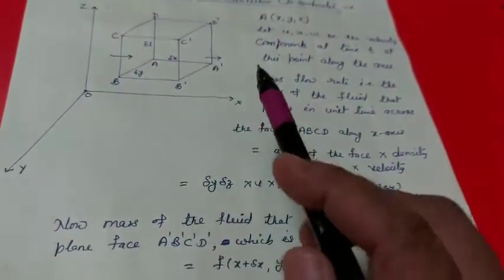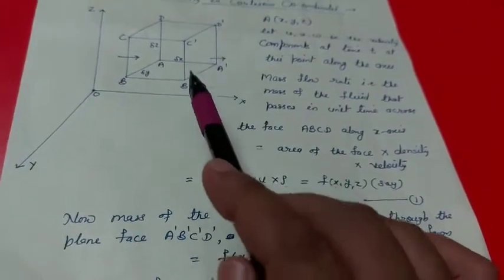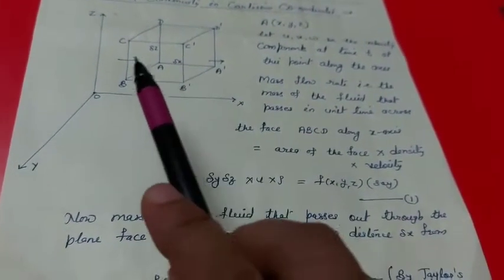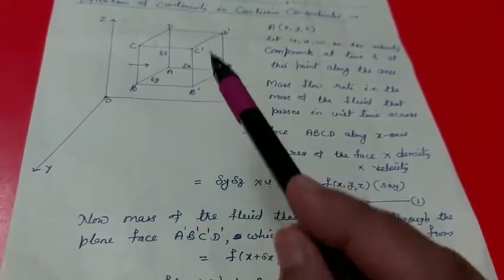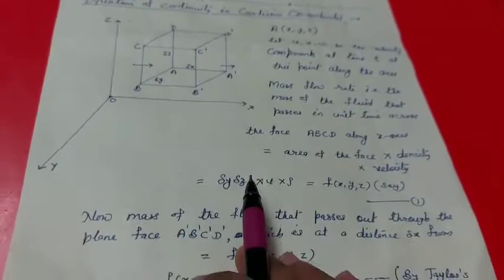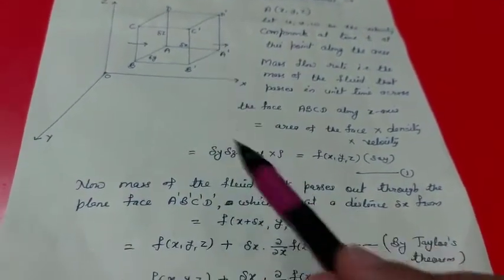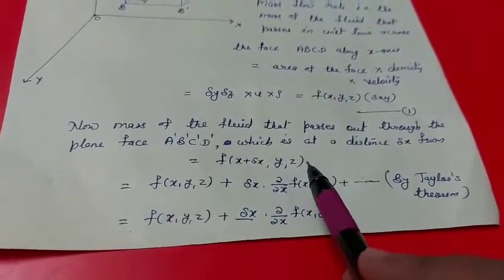Now the mass of the fluid that passes out through the face A dash, B dash, C dash, D dash, which is at a distance delta x from the face ABCD, will be f of x plus delta x, y, z.